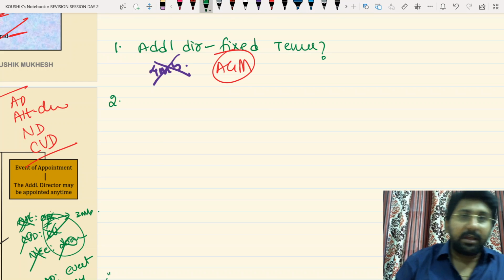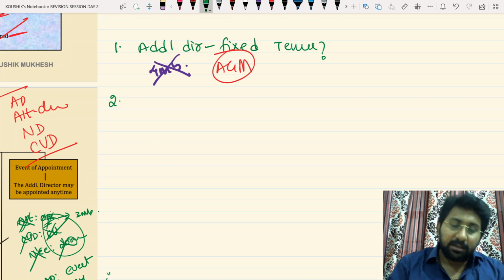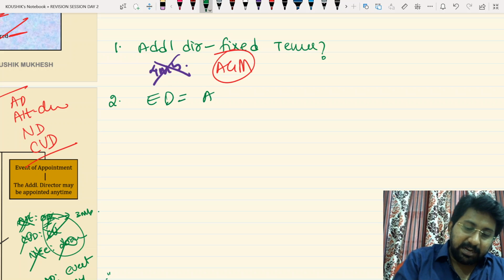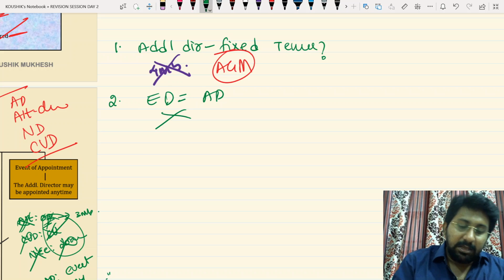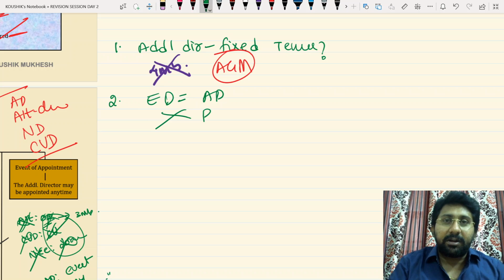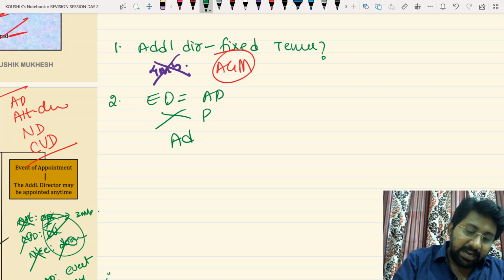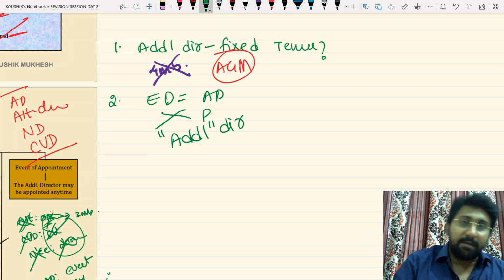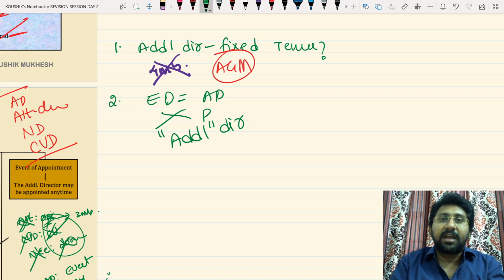Can we appoint an existing director as an additional director? Possible? Not possible. The section uses the word person, therefore not possible. And moreover, the word used is additional director. The director who is appointed should add to the existing number. If you appoint an existing director as additional director, where is the addition of another director?